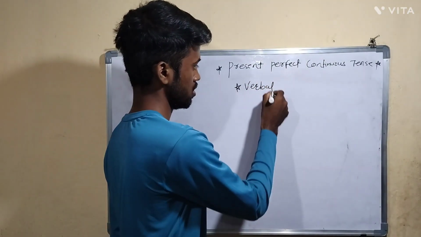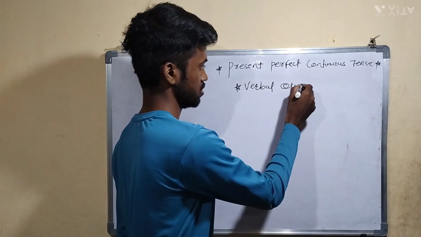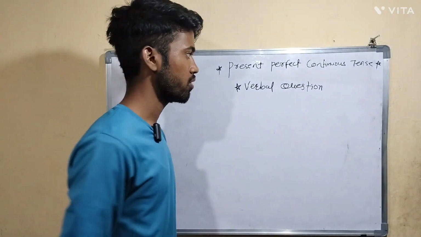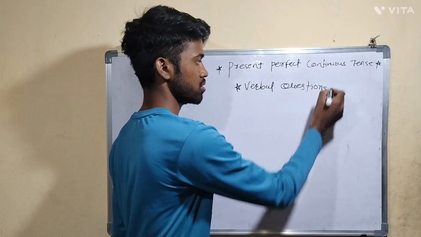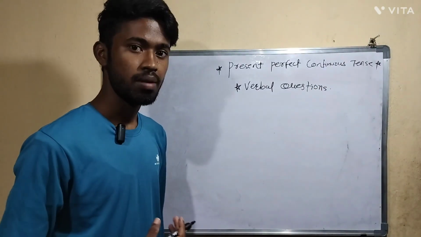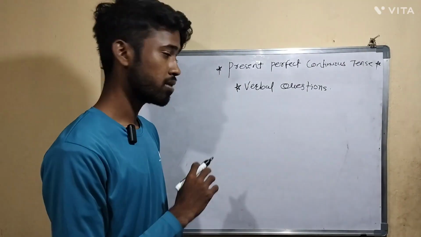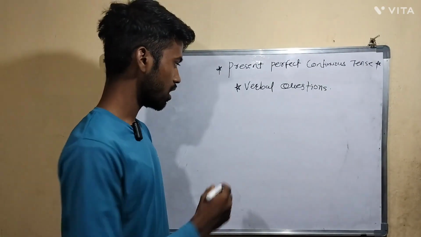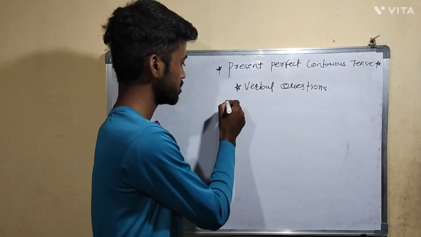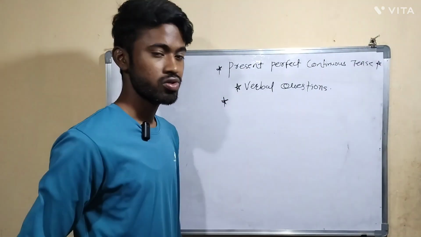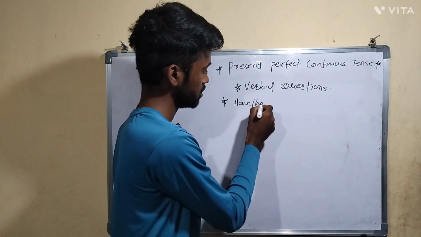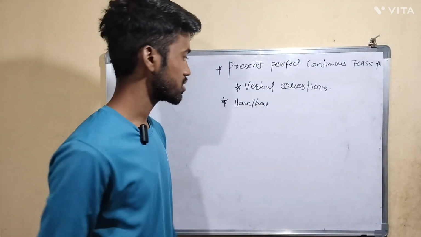Verbal questions. The question which starts with a helping verb, it is a verbal question. Now, what helping verbs do we have? First we will see the structures, right? So here, have or has. This will be the starting.